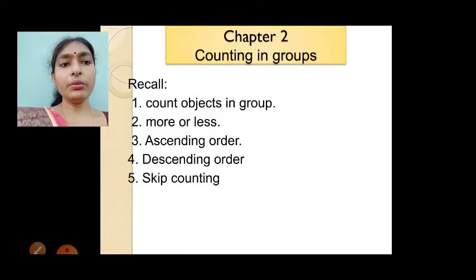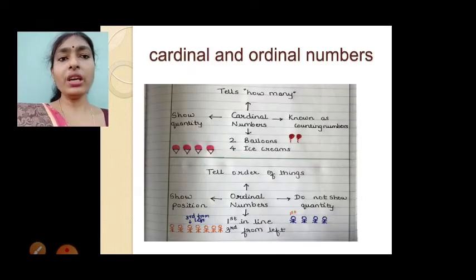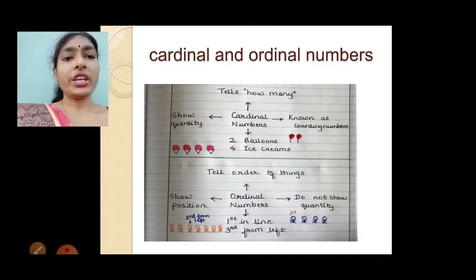So already we are discussing chapter 2, counting in groups. In that, what have we learned? We have learned counting objects in groups, more or less, ascending and descending order, and skip counting. So today we will learn one new thing in this chapter. Okay, let's see what that is. Today we are going to learn cardinal numbers and ordinal numbers.